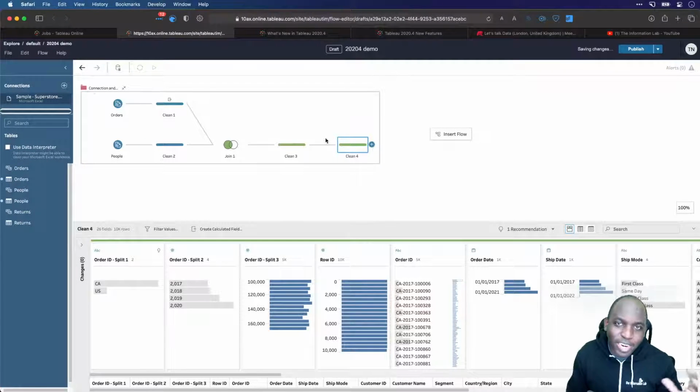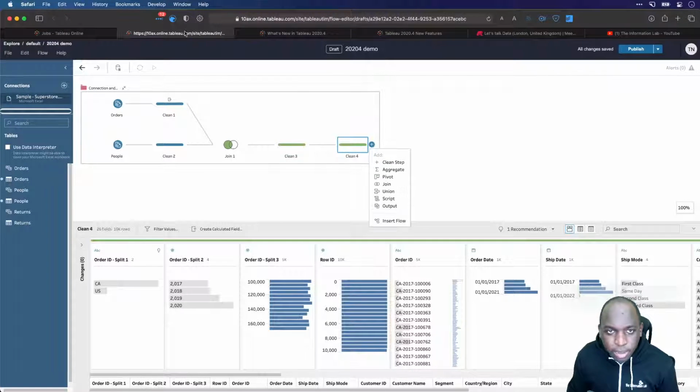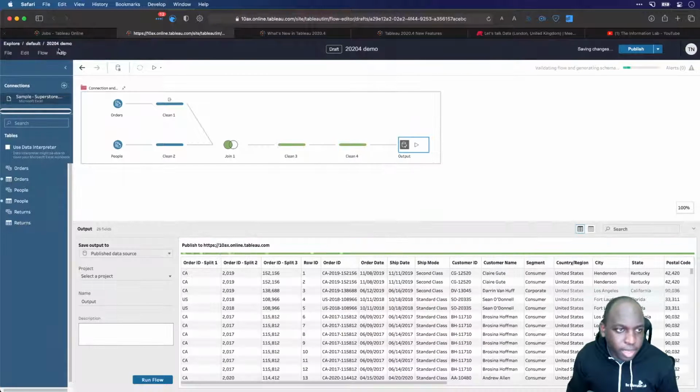So I've actually just created a container across the whole thing. But if you hadn't done that, if you just selected the sections that were necessary, basically up until here, then you would have been okay. So I'll still build this as it was, but that's just a caveat to be aware of with that group option. So the last thing I'll do is we'll just quickly add an output here.